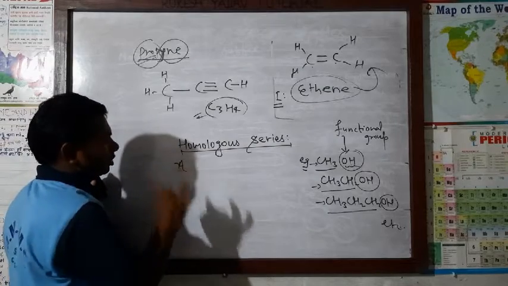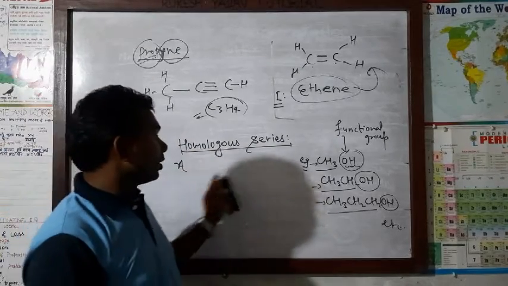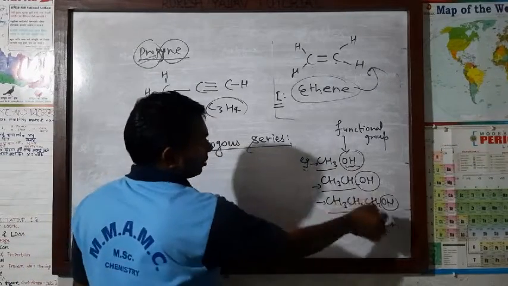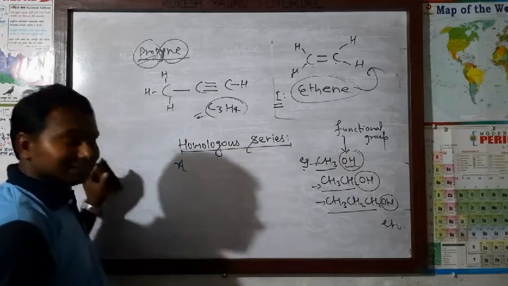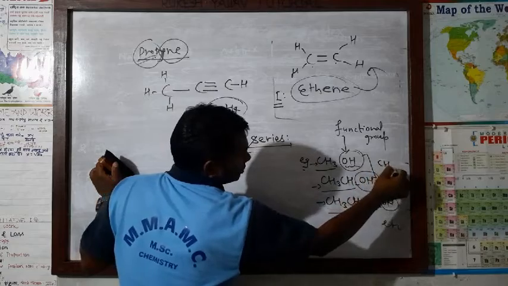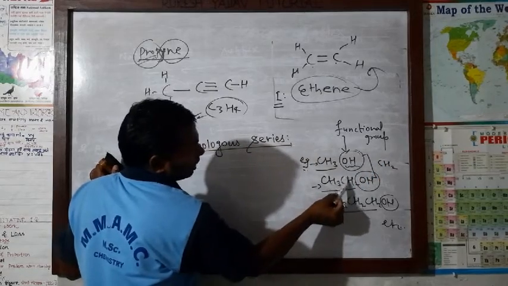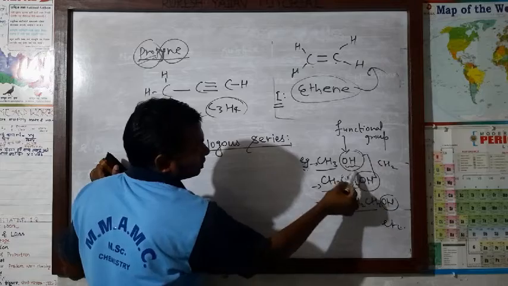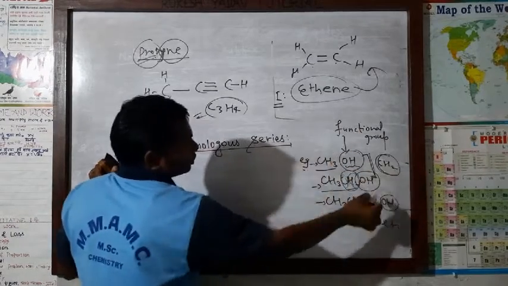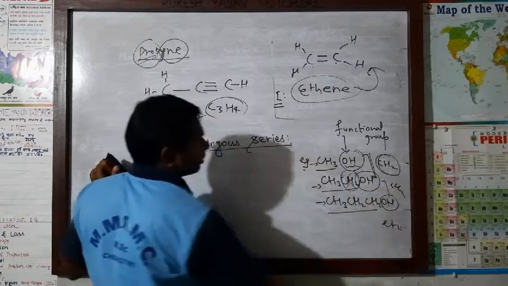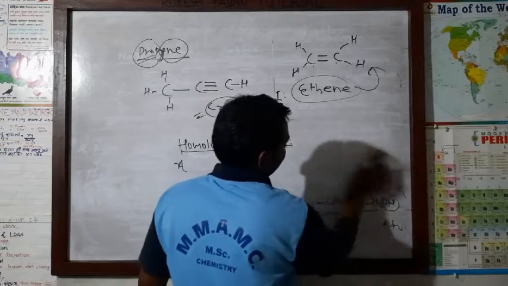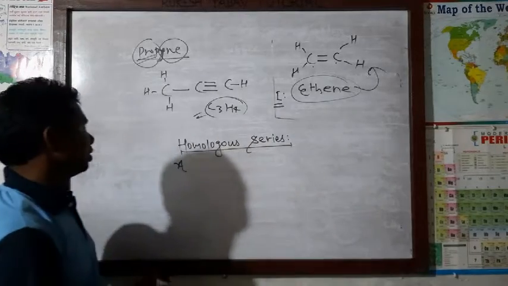So what do you mean by a homologous series? A homologous series is a group of organic compounds having the same functional group but different chain length, and their adjacent members differ by how much? CH2, because one extra carbon and 2 hydrogen atoms are there. All these adjacent members differ by CH2. I will make this clearer after writing the definition of homologous series.